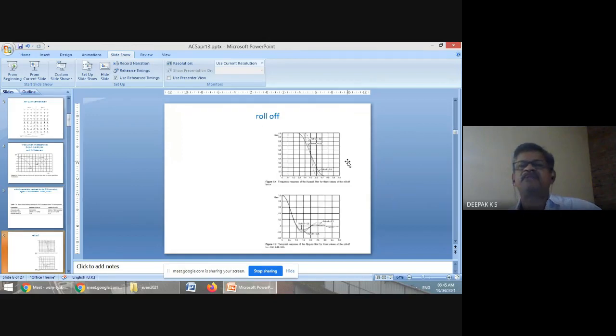This roll-off factor I have just shown here. This was there in yesterday's slide. So this denotes one roll-off factor. 0.2 means it is cheaper, and 0.35 means it is less cheap.